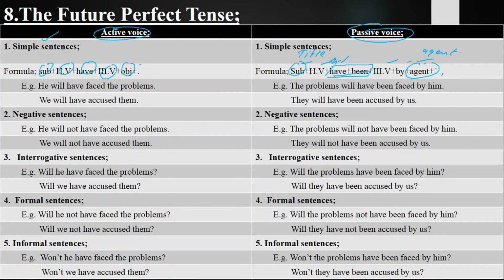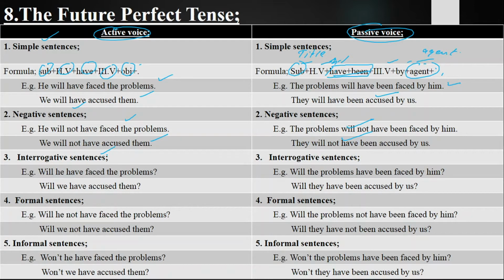So let's begin these sentences. He will have faced the problems. The problems will have been faced by him. We will have accused them. They will have been accused by us. Negative sentences: we have those sentences in which we deny the statement, reject the statement, or refuse the statement. He will not have faced the problems. The problems will not have been faced by him. We will not have accused them. They will not have been accused by us.